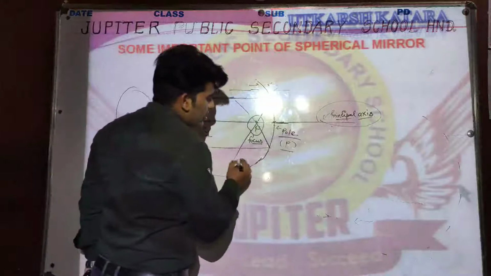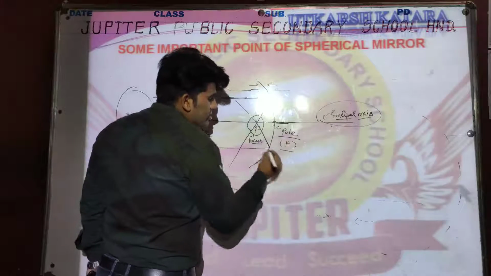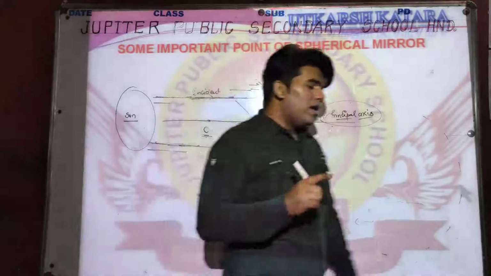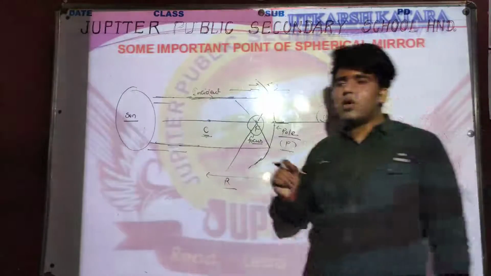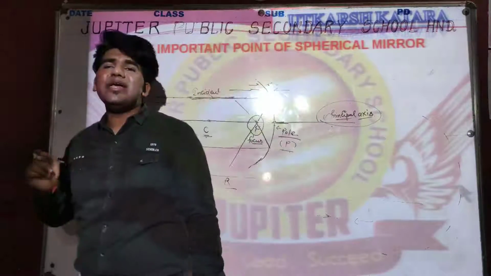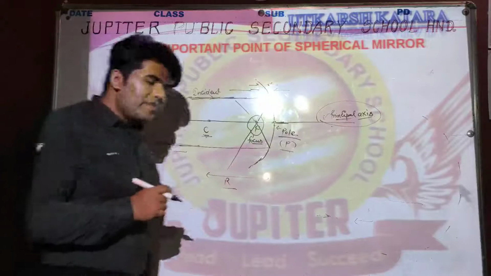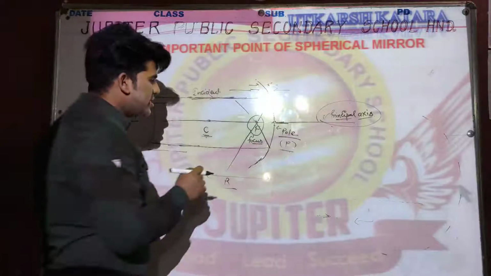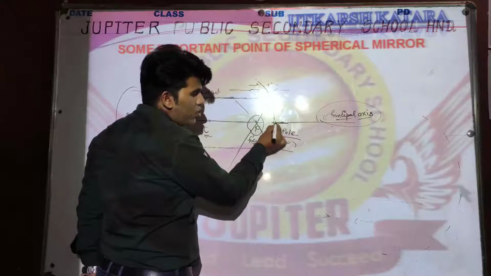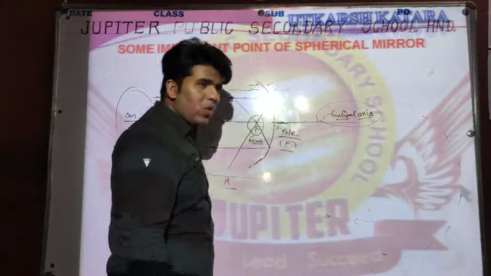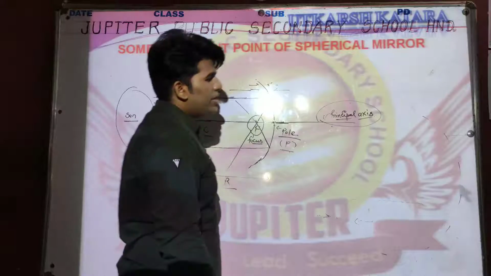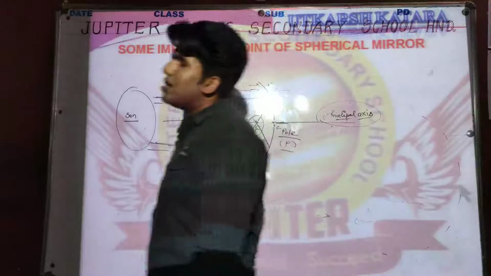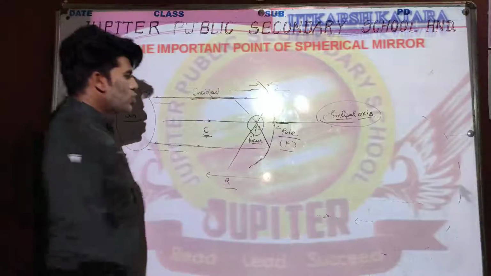Now the next point. Again I am telling about a concept. When we measure the distance, all the measurements will be measured from the pole, because pole is the origin, the initial point, and from the initial point we measure all the distances.